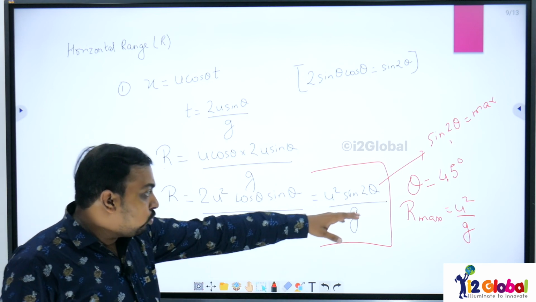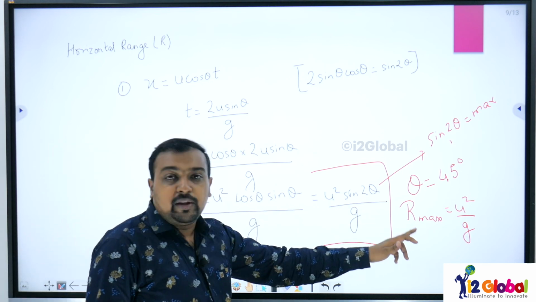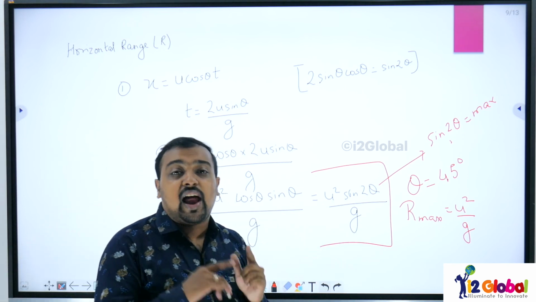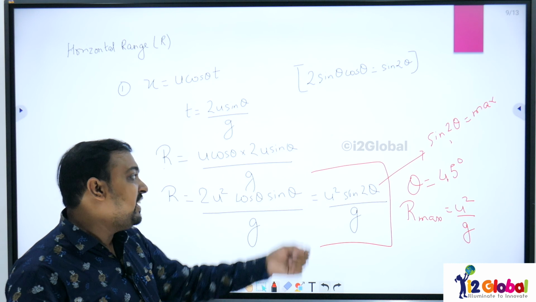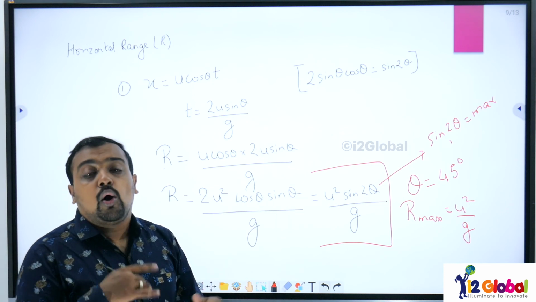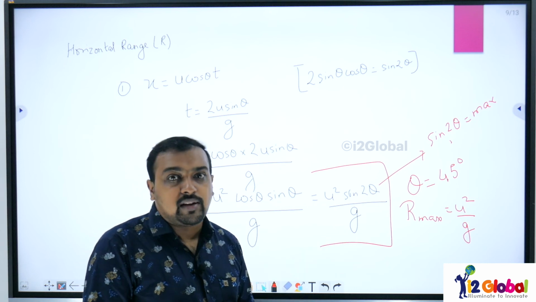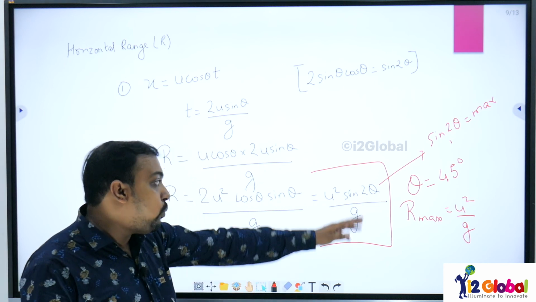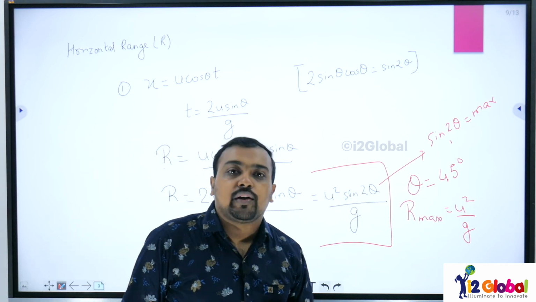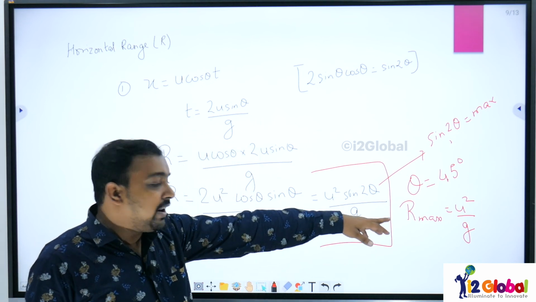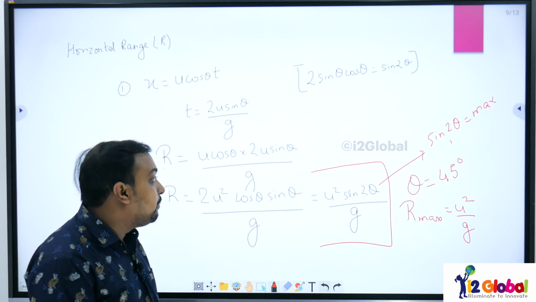Here students, this becomes very important. Many a times you can get the question that at which angle of projection you will get the range as maximum. So you will get range maximum when theta is equals to 45 degree, and the maximum value of the range is u square by g.